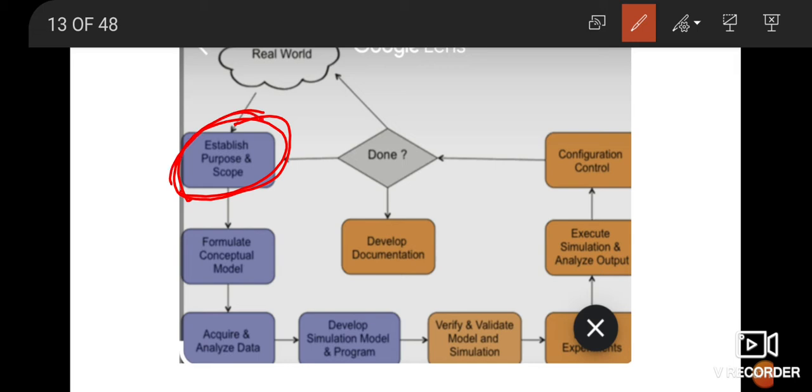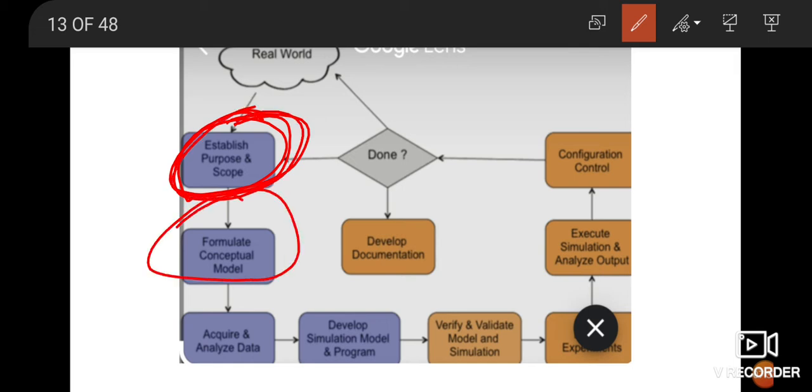So you have to specifically establish what the goal is. If you want to optimize, that means the performance of the engine must be optimized. That means for the given fuel, we are not changing the quality or quantity of the fuel, but we want to change other parameters. That is, we want to change certain output. So what modifications can be done? That is the kind of specific purpose establishing.